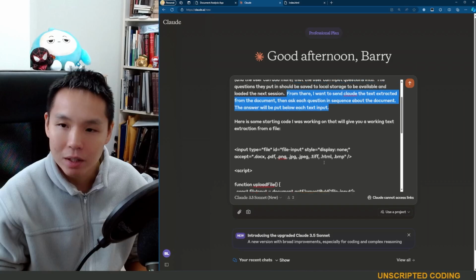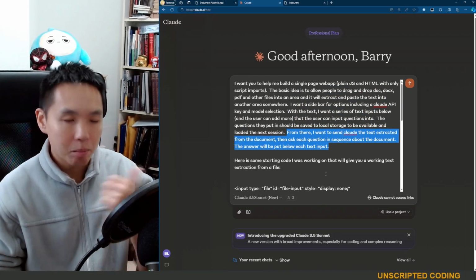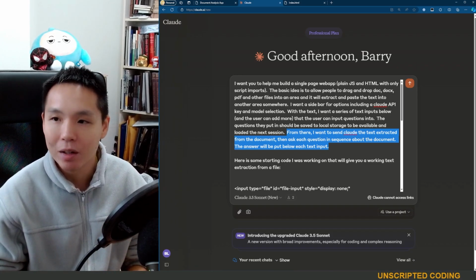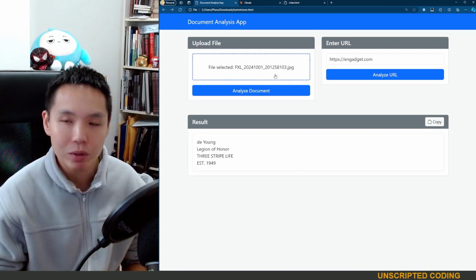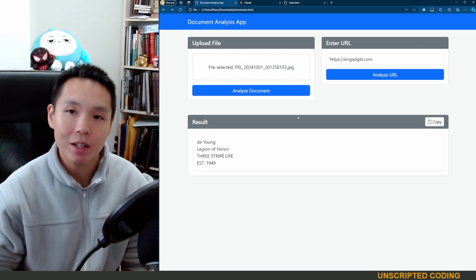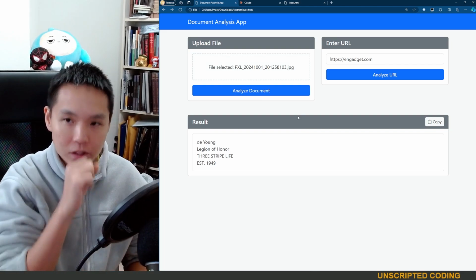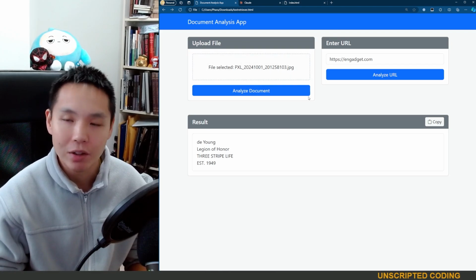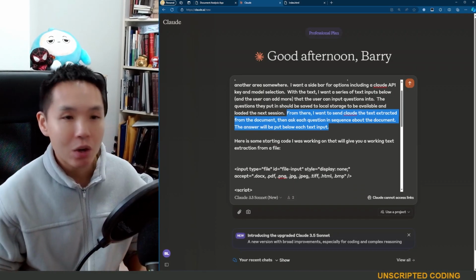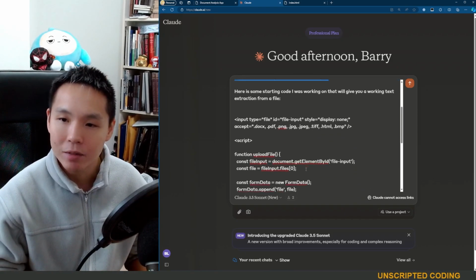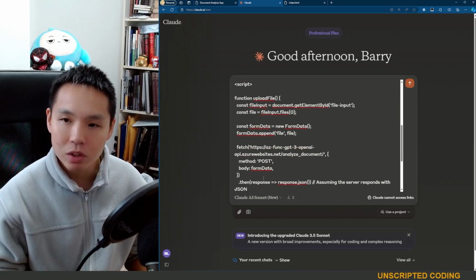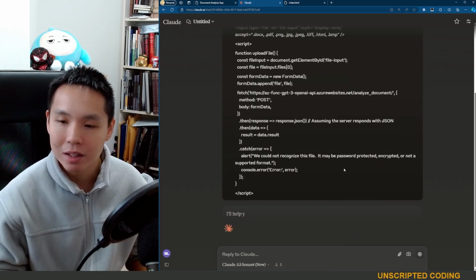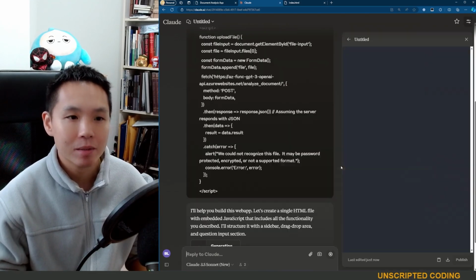I gave it some starting code because the Claude API is publicly available. I'm asking Claude to write Claude API calls, so I think it'll be fine on that front. But it has no idea how we built the back end here. If you haven't seen that video, you should probably start with that one first so that you know how to build this back end on Azure Functions. But Claude has no idea how that works, so I gave it just the bare minimum working code to start with. And now I'm going to send this off and see what the response is.